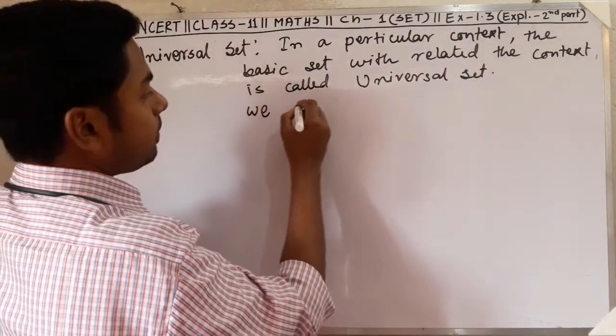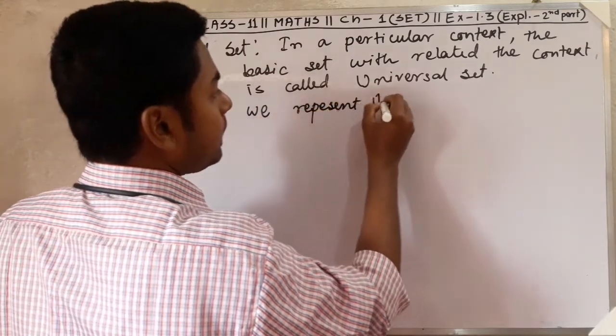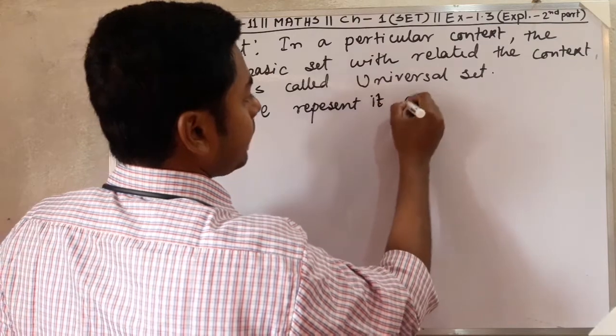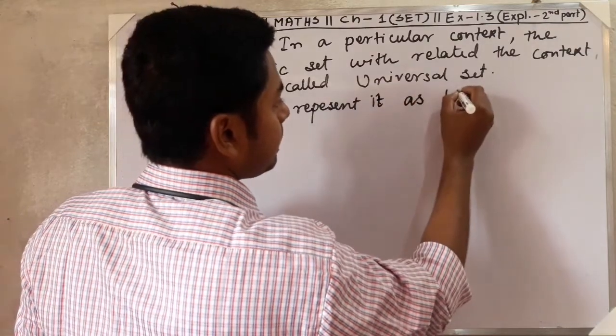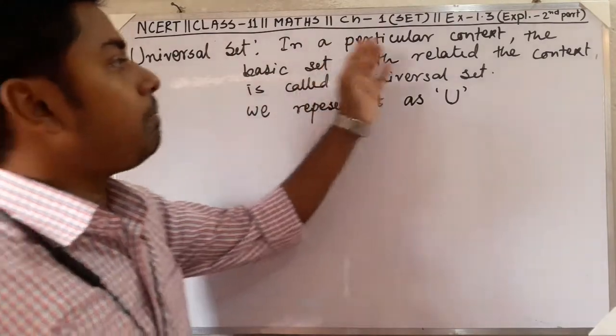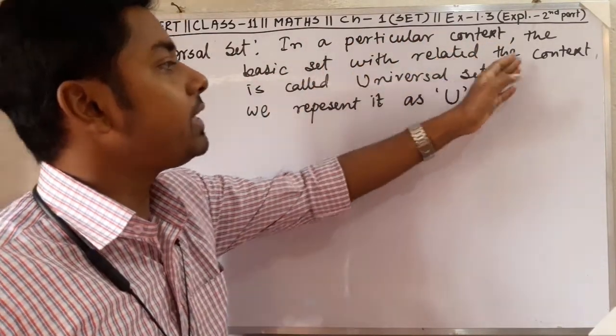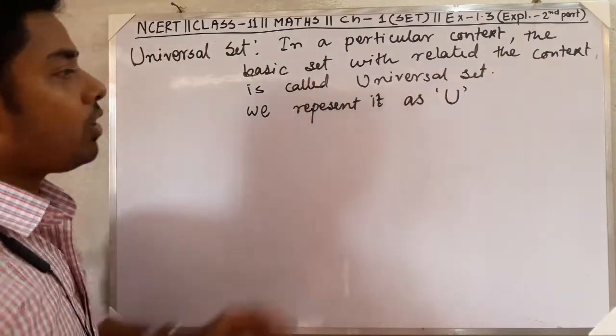We represent it as capital U. What is it? In a particular context, the basic set related to the context is called the universal set.